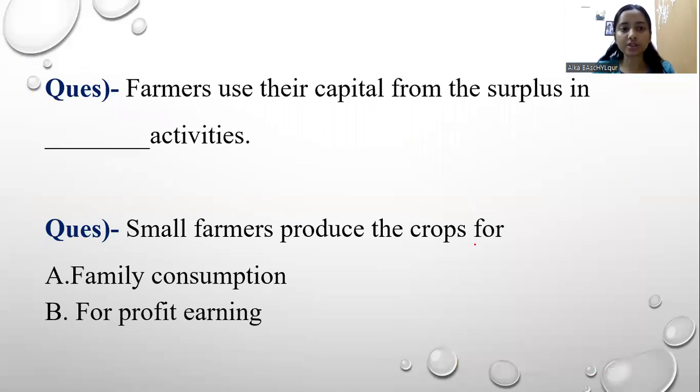Now here are two questions. Farmers use their capital from the surplus in dash activities. In which activities do they use the capital from the surplus? And small farmers produce the crop for what? For what purpose do they consume the crops? Okay, so you can answer this in the comment section.